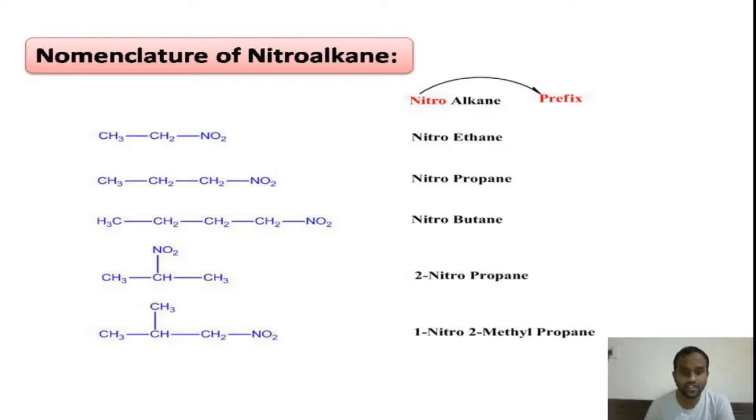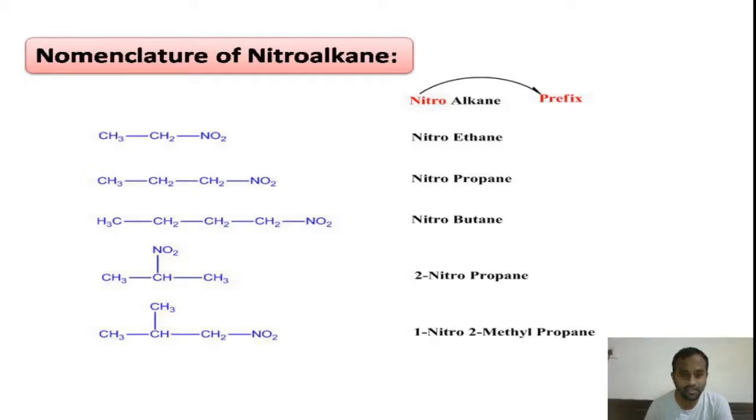If you see the first example, we are having two carbon atoms. The root word indicating two carbon atoms is eth. There is no double bond in it, therefore it is ethane. And here nitro is a substituent present on the first carbon, so that is nitroethane. In the second molecule we are having three carbon atoms in a chain, therefore the root word is prop. There is no unsaturation, therefore propane, nitropropane. The nomenclature for the second compound is nitropropane.